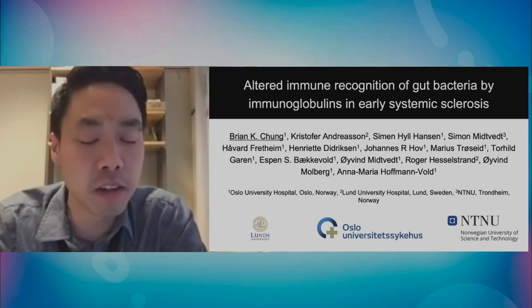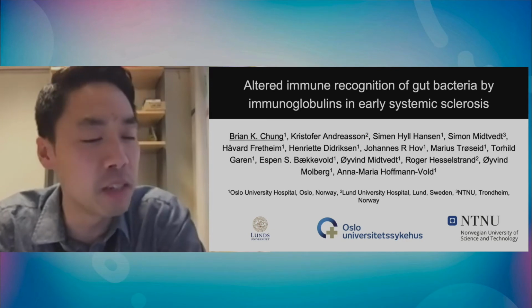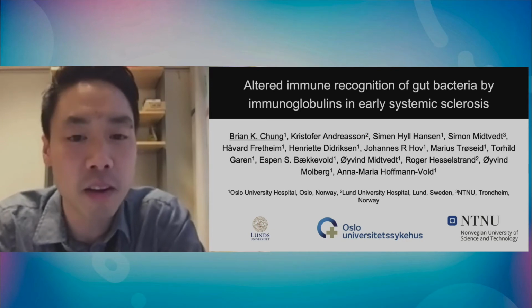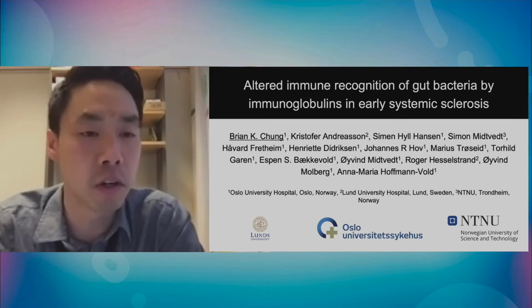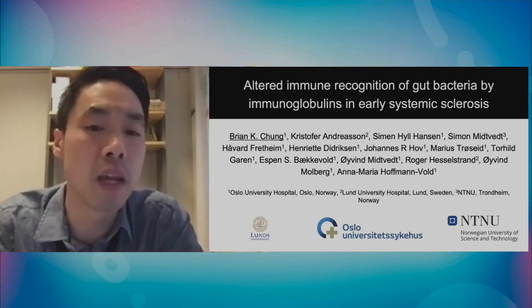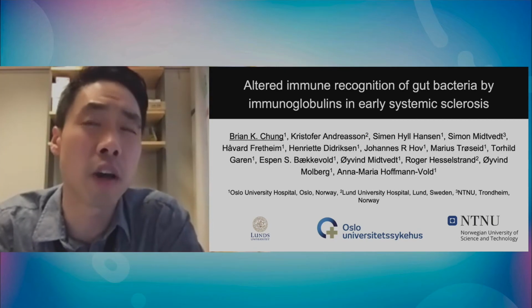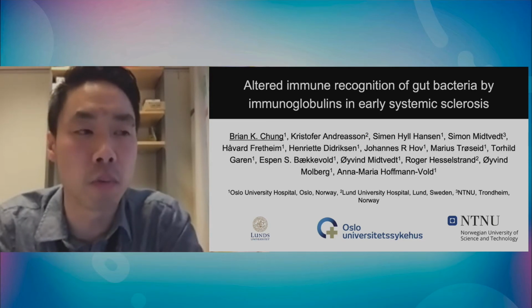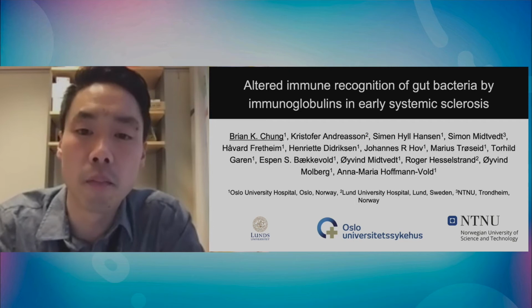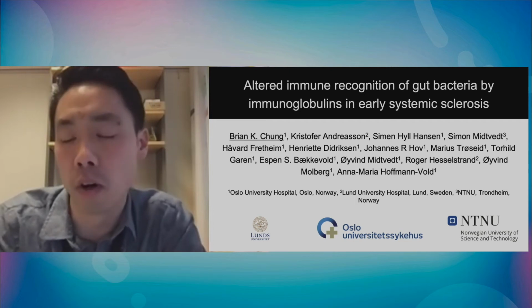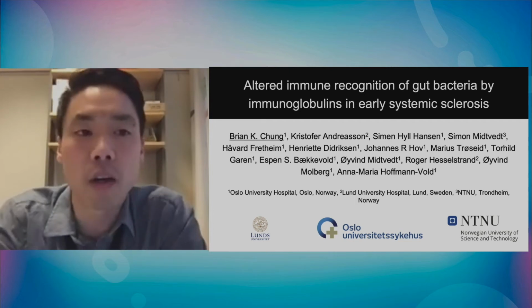So unfortunately, unlike Philip's really amazing work, I don't have mechanism. We really have preliminary results from humans, but hopefully what I want to show you is perhaps some of the methodology that you may consider when trying to assign relevance and maybe prioritize which bugs may be of interest in your disease cohort. Next slide, please.